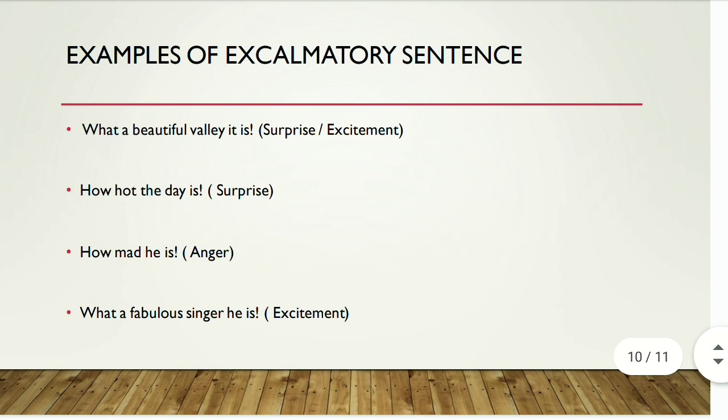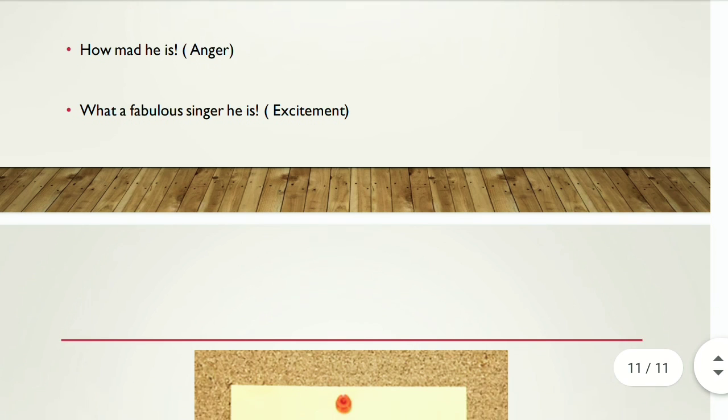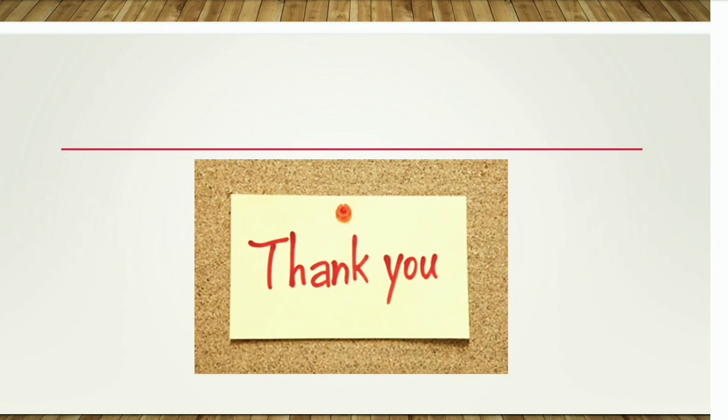The next example is "How hot the day is!" This is an example of exclamatory sentence which is expressing a surprise. And the third example is "How mad he is!" In this example we infer that it is also an exclamatory sentence because it shows us anger. And the last one is "What a fabulous singer he is!" In this sentence we infer that a person is praising a singer because he is impressed by his singing, so it is an excitement.